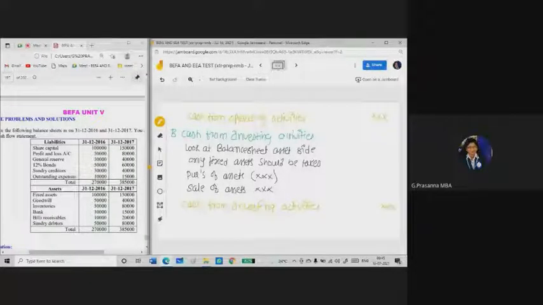That's why for this format you will be taking two amount columns. Why two columns? Because in the first column you have to do the working, any addition or subtraction, and the balancing figure you have to show in the outer column. So now we have found out the cash from investing activities.